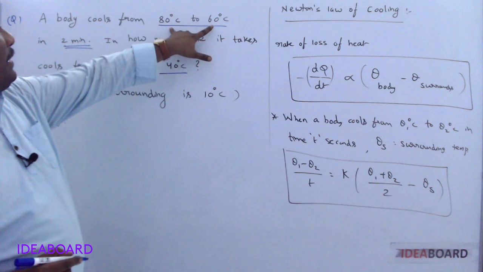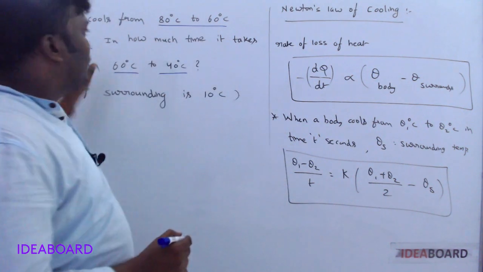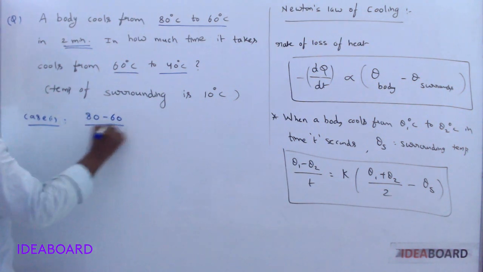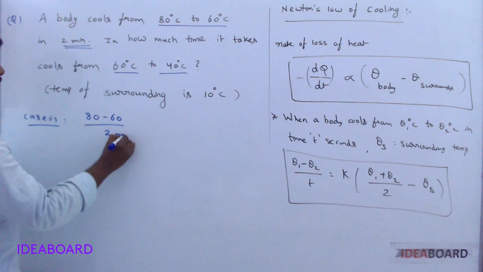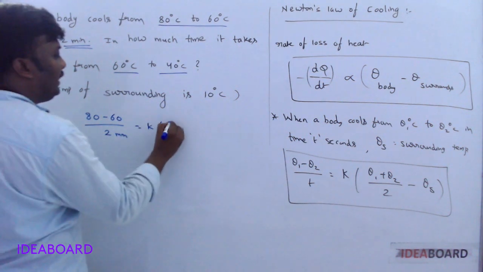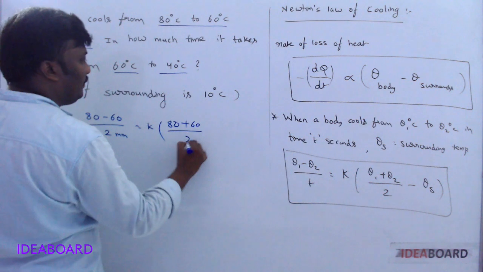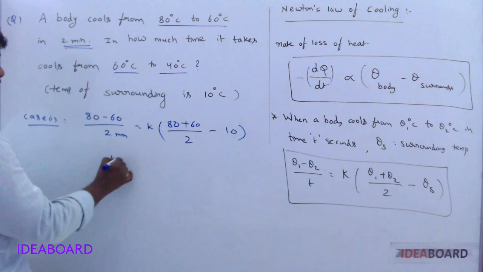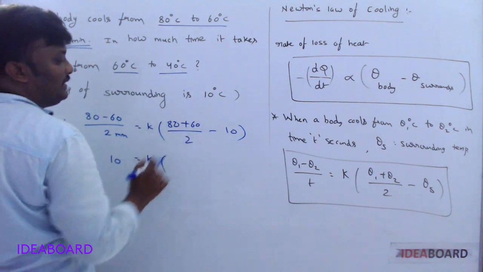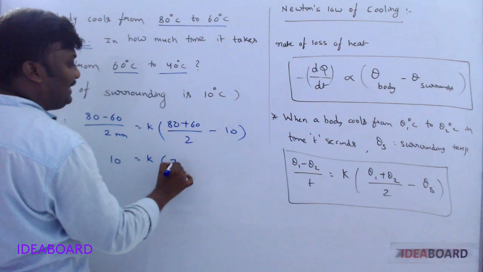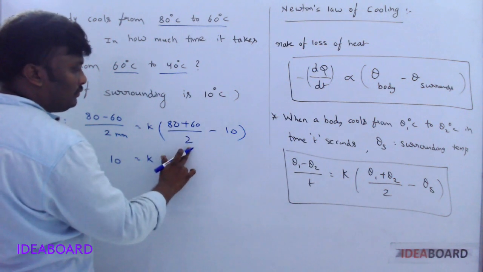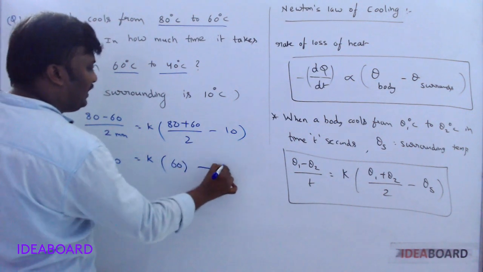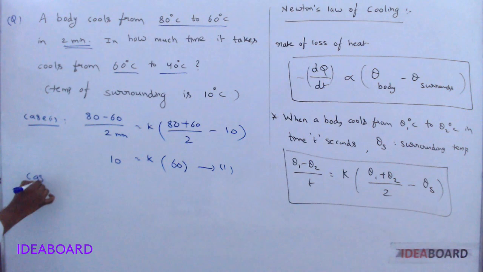In case 1, two temperatures are given, theta 1, theta 2, and time is also given. Apply this formula. Theta 1, the highest temperature, 80 minus 60 by 2 minutes, equals K into 80 plus 60 by 2 minus surrounding temperature, 10. 80 minus 60, 20. Now 20 by 2, 10. 10 is equal to K, 80 plus 60, 140, 140 by 2, 70. 70 minus 10, 60. That is equation number 1.